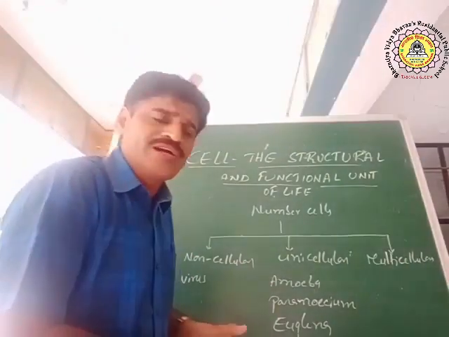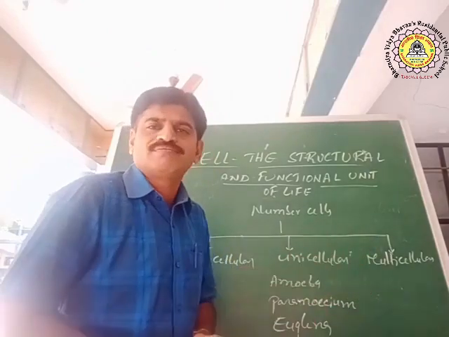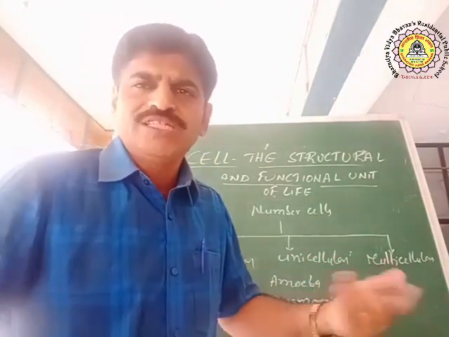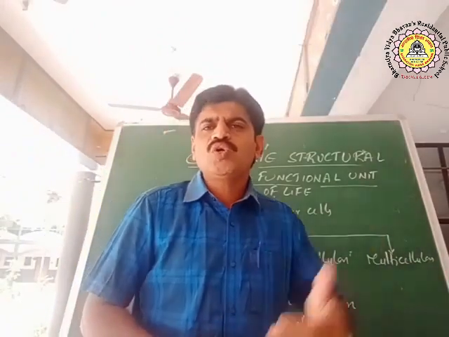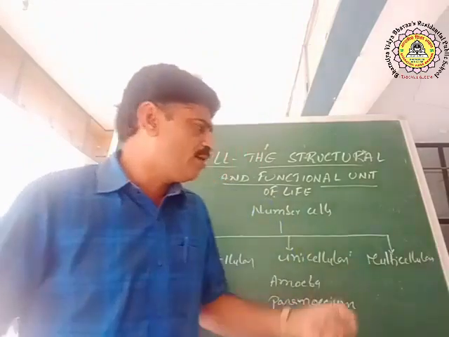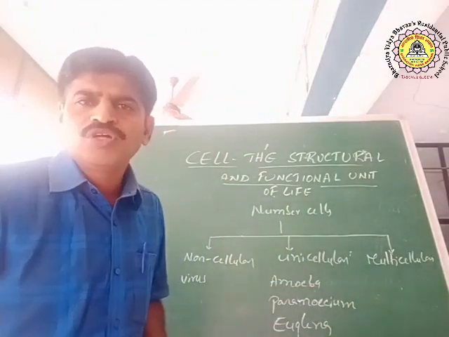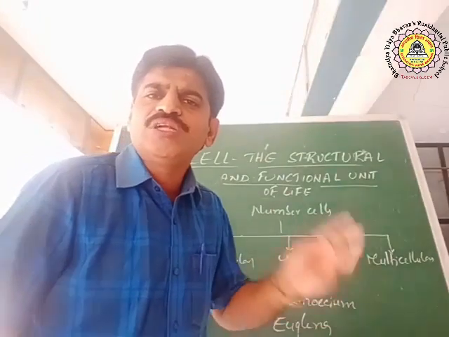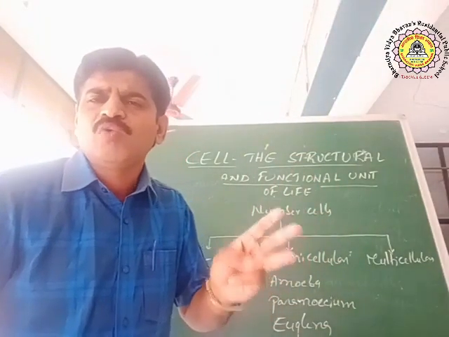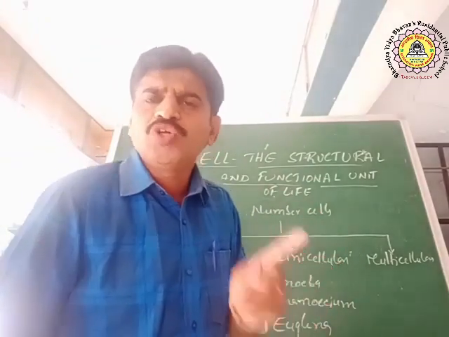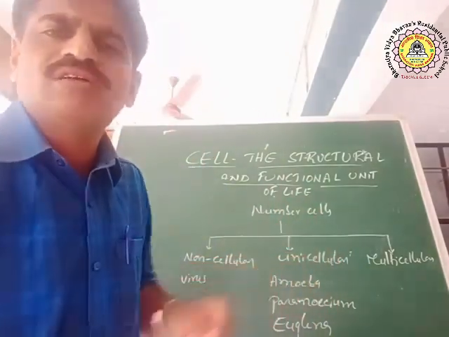Then multicellular, where the body is composed of many cells. Multi means many cells. So fungi, plants, and animals come under multicellular. So depending upon number, we classified organisms into three types: non-cellular, unicellular, and multicellular.